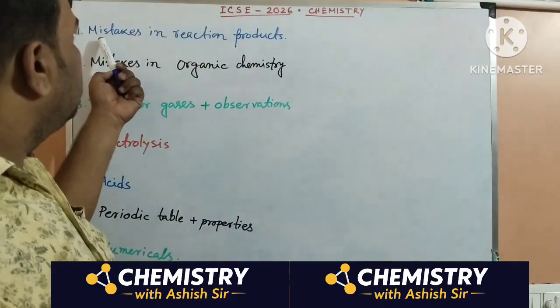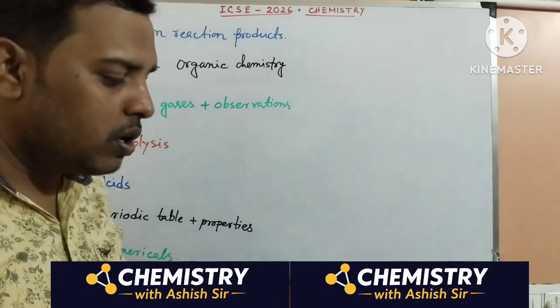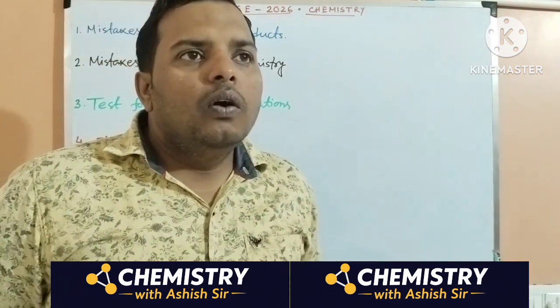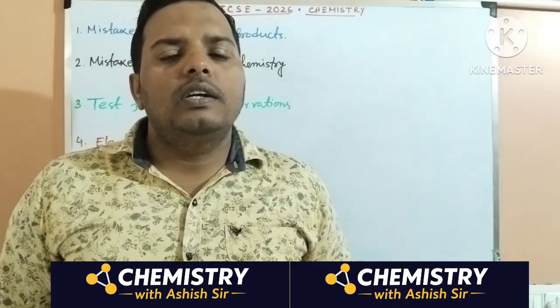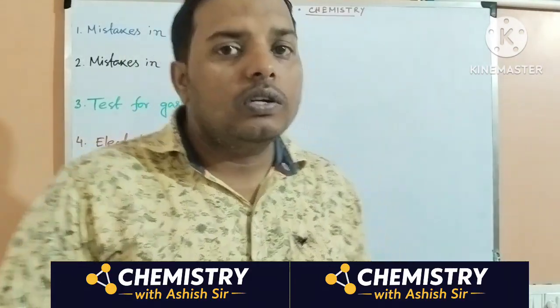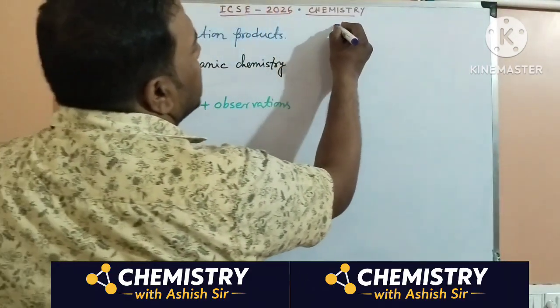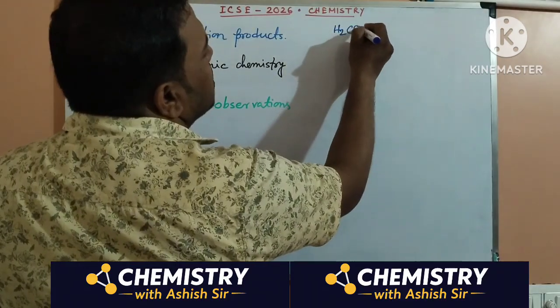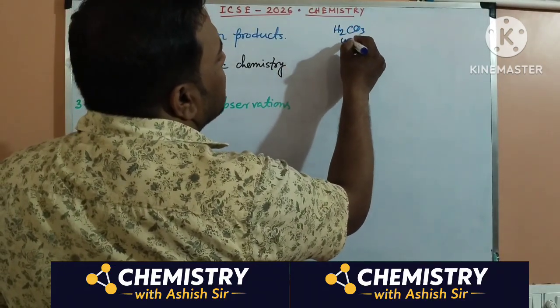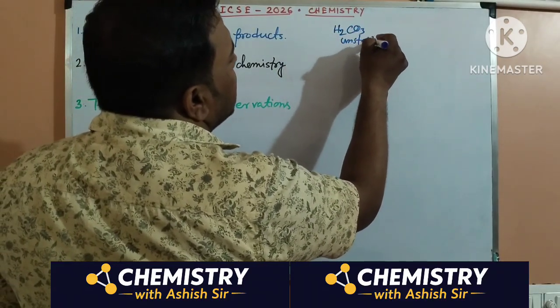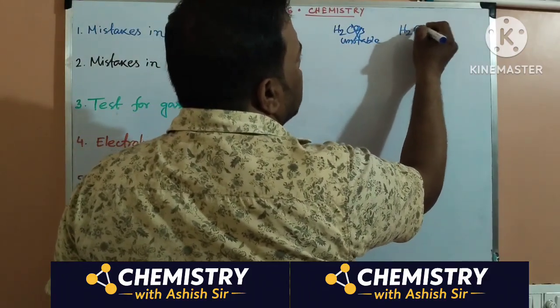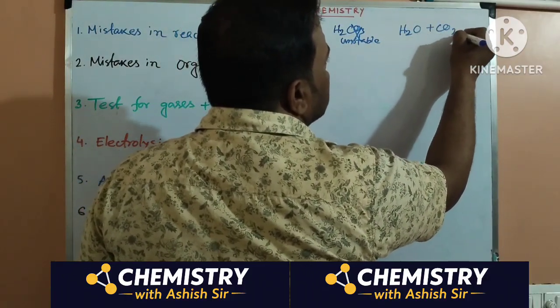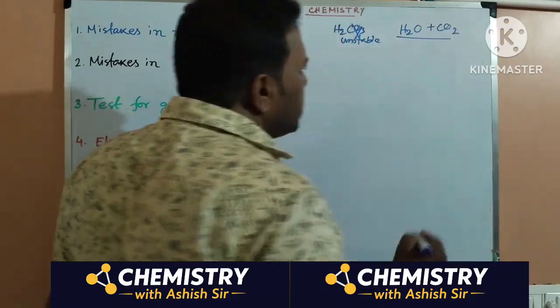Now, first of all, mistakes in reaction products. What kind of mistakes are there? Whenever carbonate reacts with acid, the product is carbon dioxide and water, not H2CO3. Most of you write H2CO3. You must remember that it is unstable, so if you write this, it is absolutely wrong. The product is water plus carbon dioxide. So there you have to be conscious.